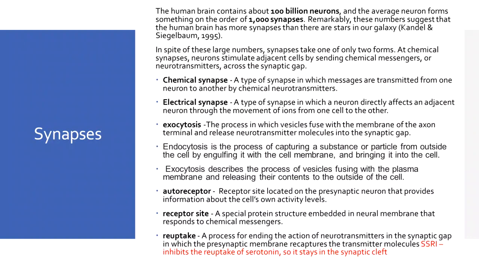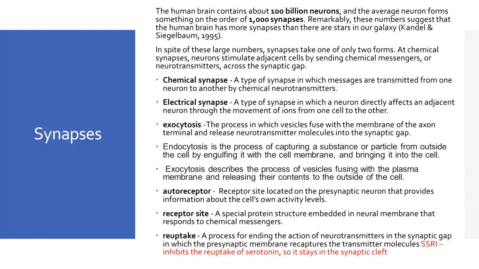Okay, so let's move on to synapses. The human brain contains about 100 billion neurons, and the average neuron forms something on the order of 1,000 synapses. So these are the connections, like the junction or the space between every neuron. A chemical synapse is a type of synapse in which messages are transmitted from one neuron to another by chemical neurotransmitters.